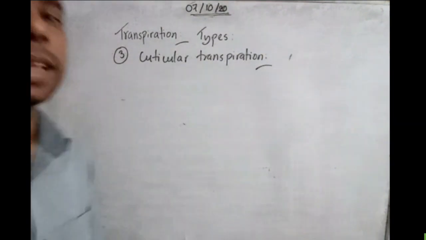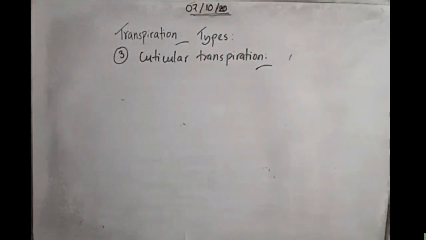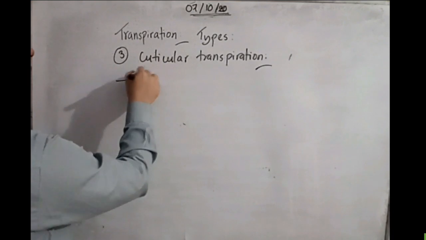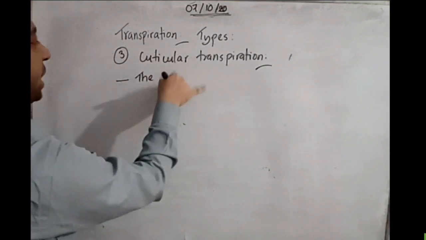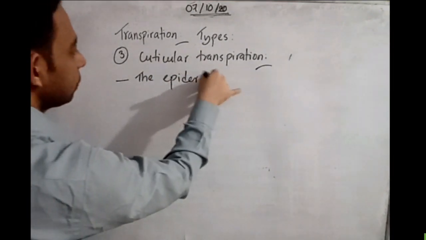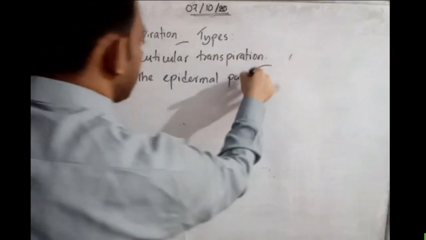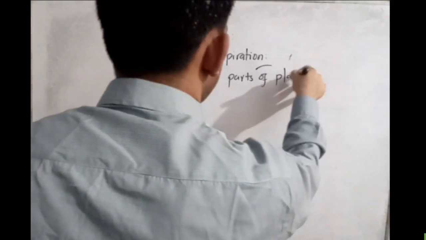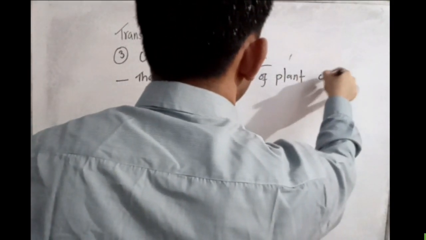And the epidermal parts of the plant are covered with a cutin layer.